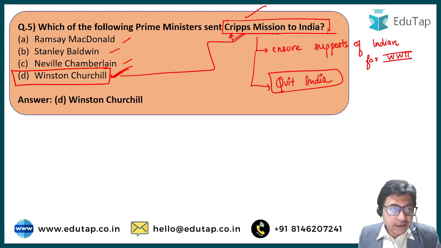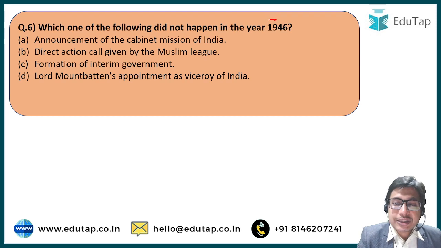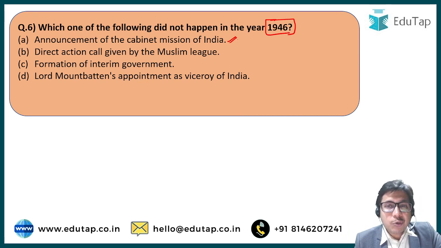Right. Next up is question number 6. Which one of the following did not happen in the year 1946? Which of the following did not happen in 1946? Be very careful. Option A, announcement of the Cabinet Mission of India. The Cabinet Mission will be sent to India, which will sit down with the Indian leaders of Congress and Muslim League to decide the future of India.